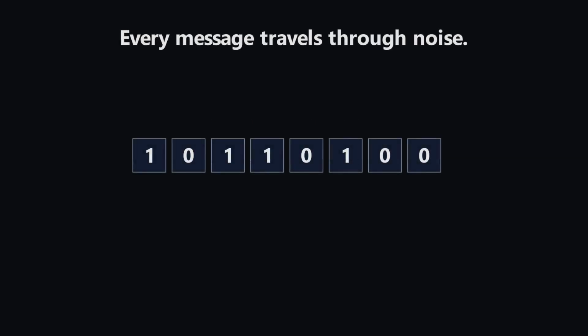Every message you send travels through a noisy world. Bits get flipped. A 0 becomes a 1 becomes a 0. Cosmic rays, scratches, static, a weak signal. If you send raw data and a single bit flips, the receiver has no idea. The message is silently wrong. We need a way not just to detect damage, but to repair it.